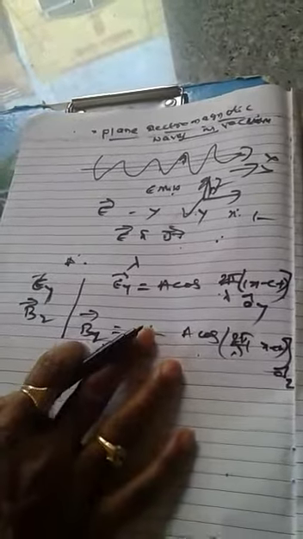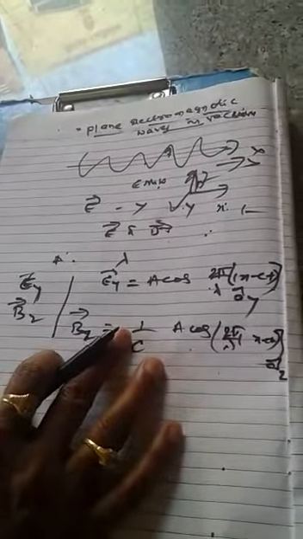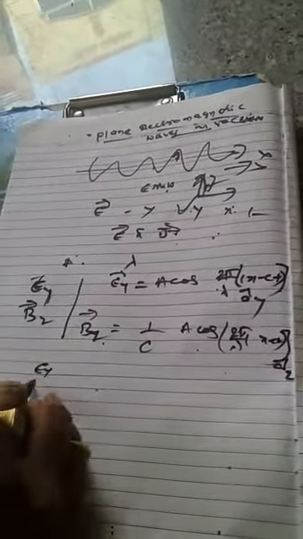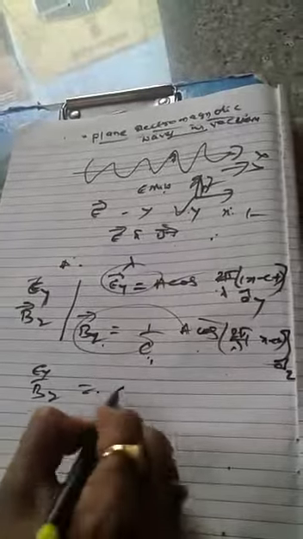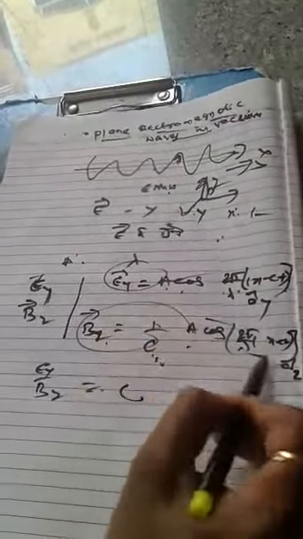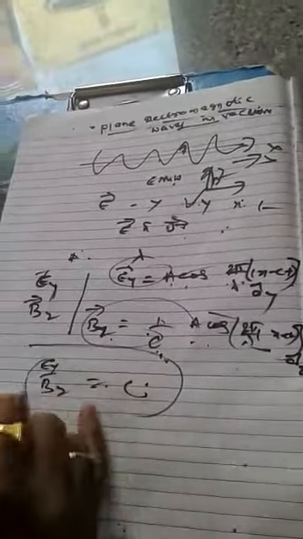If you take the ratio of the two equations, that is Ey by Bz, everything will get cancelled and only c remains. So this will be the equation.